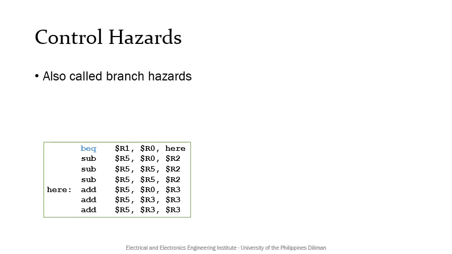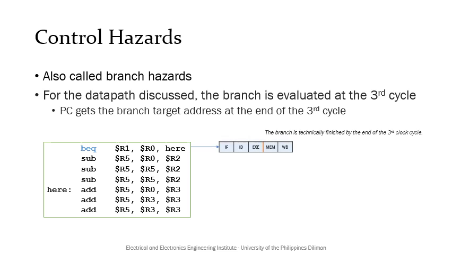Next, we show examples of control hazards, which are also called branch hazards. In the data path we just discussed, the branch is evaluated at the 3rd clock cycle, and the PC gets the branch target address at the end of the 3rd clock cycle. In other words, the PC can only start with the branch target value at the 4th clock cycle relative to the start of the branch instruction.